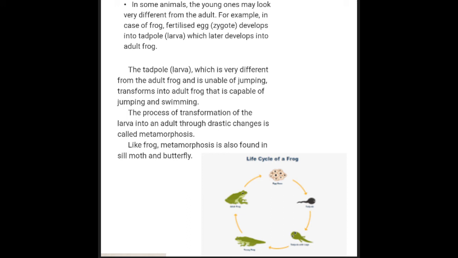The process of transformation of the larva into an adult through drastic change is called metamorphosis. Like the frog, metamorphosis is also found in silkmoth and butterfly.